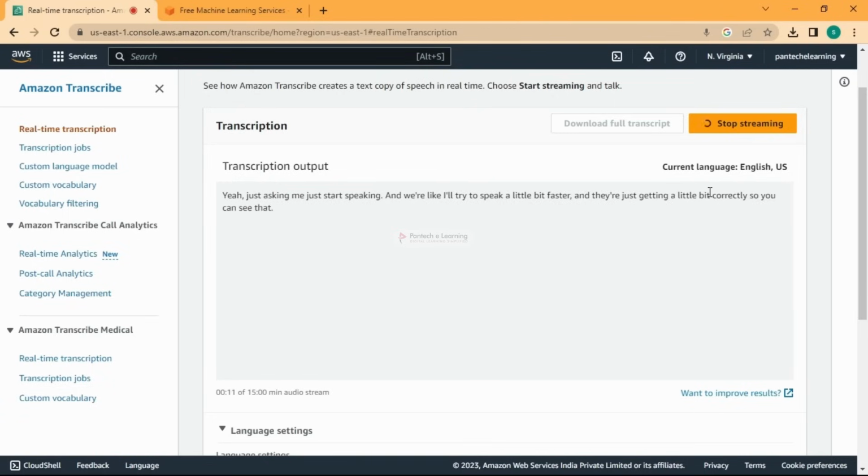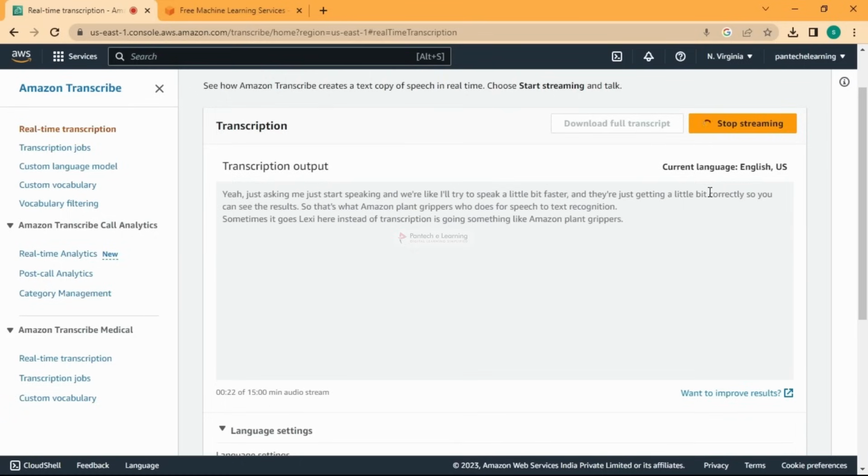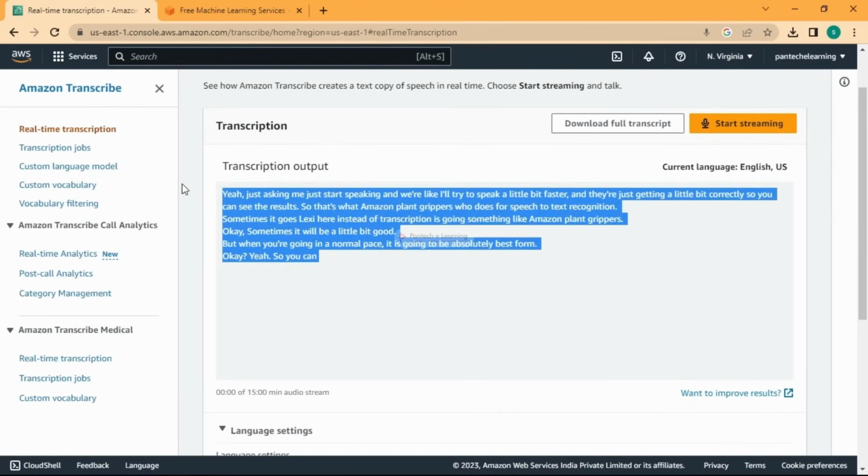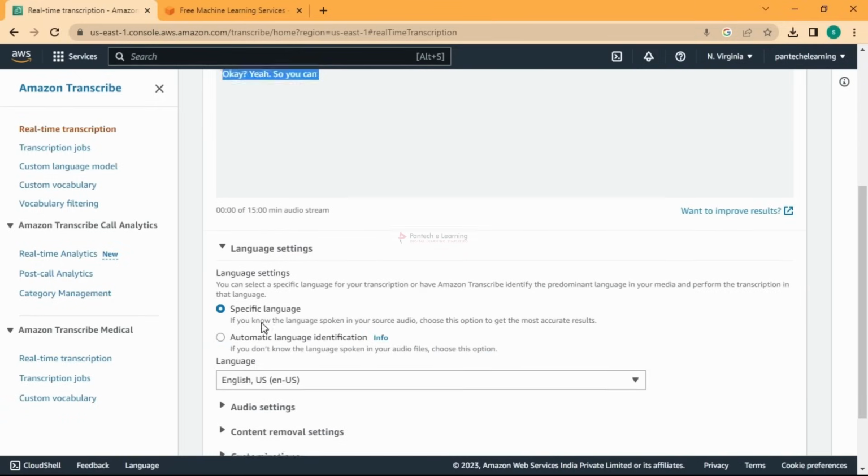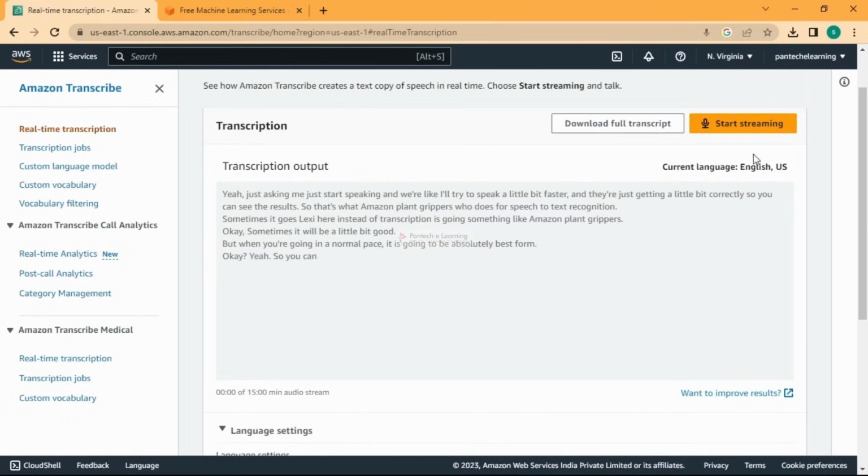That's what Amazon Transcribe is, for speech to text recognition. Sometimes instead of Transcribe it is going something like Amazon plant grippers. Sometimes it will be a little bit good, but when you are going at a normal pace, it is going to be in the best form. You can download this too, if you want the transcription of what you are speaking, using this option, or you can just clear this.